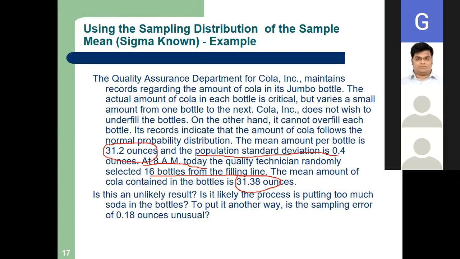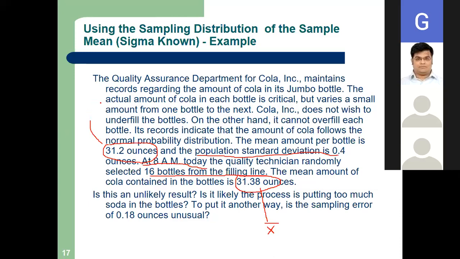Yashi, are you there? Yes, sir. What is the sample mean and what is the population mean? Sir, the sample mean is 31.2. No, just the reverse. Oh, 31.38. Yes. 31.38 is the sample mean. This is why from the first class I am telling you, in this problem you will never understand otherwise, never ever.